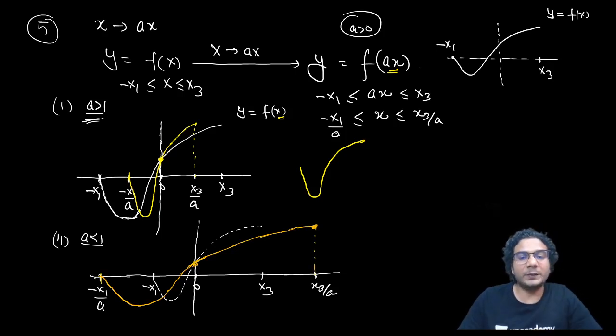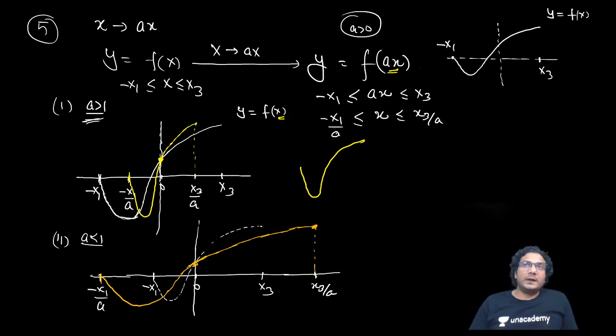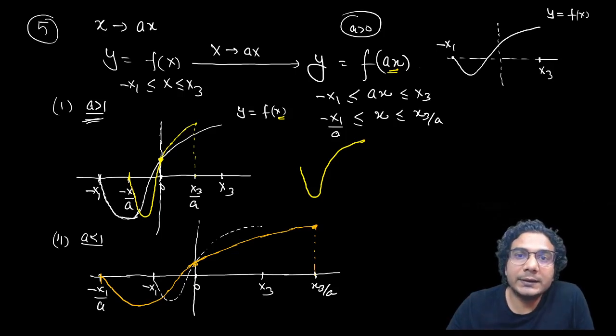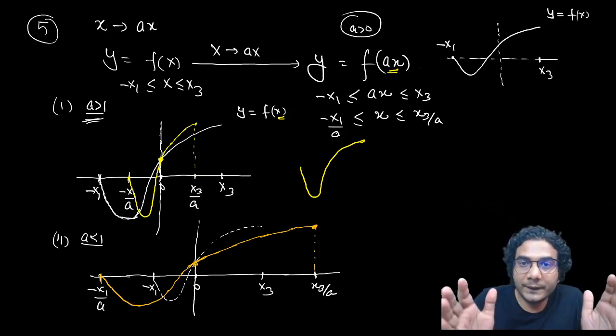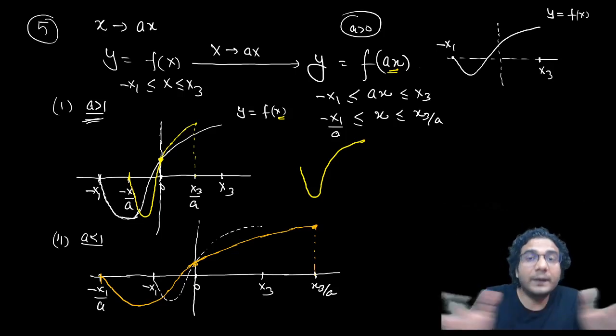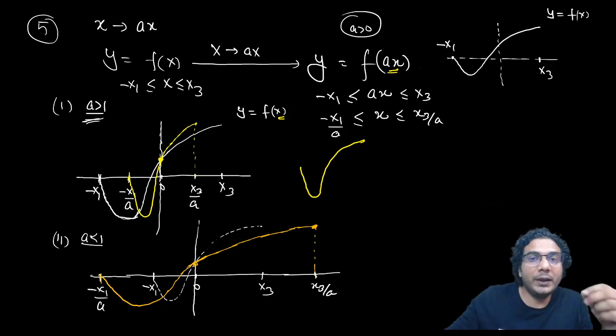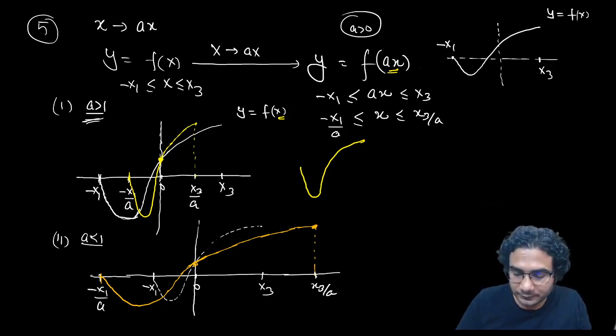So the graph expands when a is less than 1. Suppose you are plotting the graph of sine 2x, then the graph of sine x will contract. If you're plotting the graph of sine of x by 2, the graph will expand. All right. The same intervals of sine x will be of double length.